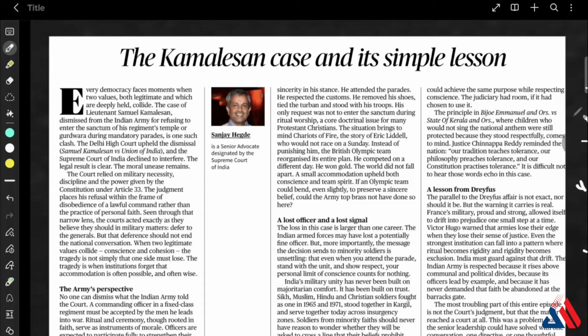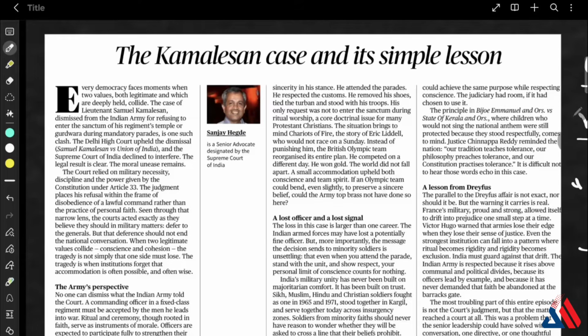The next article for the day is the Kamalasan case, and it's a simple lesson. What does this article say? It says that the core ethical issue is a clash between freedom of conscience and military discipline or unit cohesion, because both are legitimate values, and it shows a classic ethical dilemma. Article 33 says that armed forces' fundamental rights can be restricted to maintain discipline, and the court also said the same and said what the military said was correct.